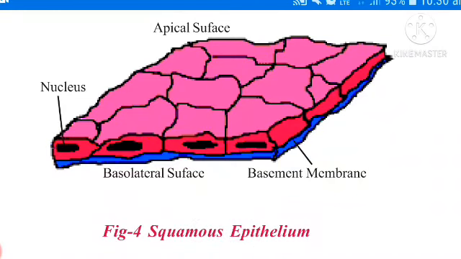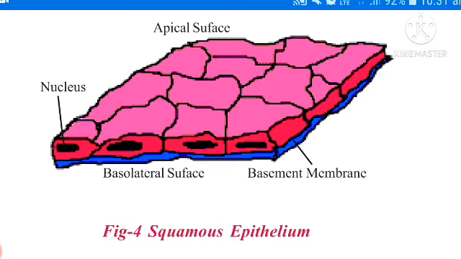The epithelial tissue is extremely thin and flat, forming a delicate lining. Observe this squamous epithelium, observe this picture. These cells are extremely thin and flat cells forming a delicate lining. This is called a squamous epithelium.